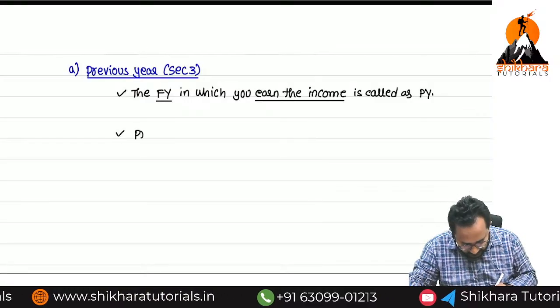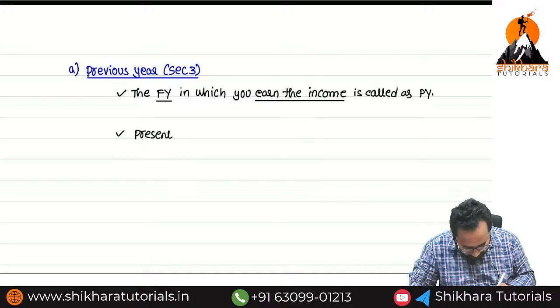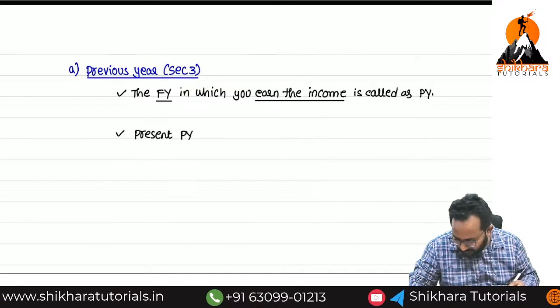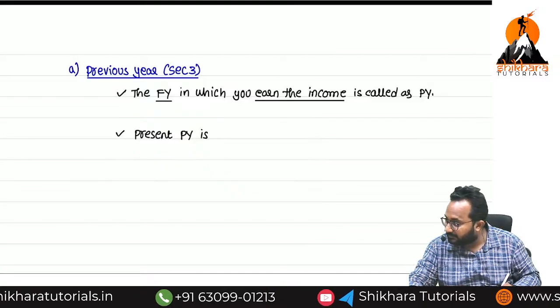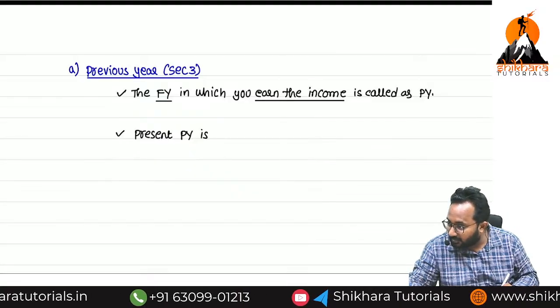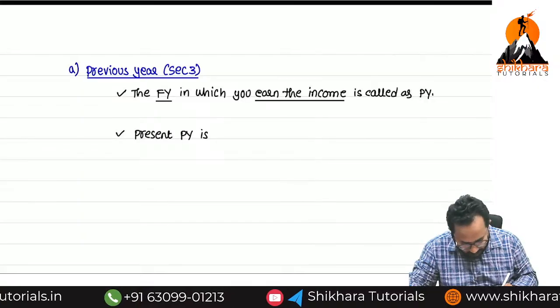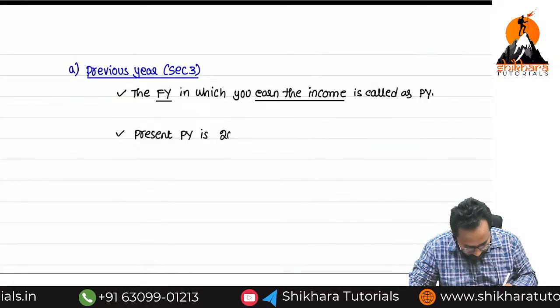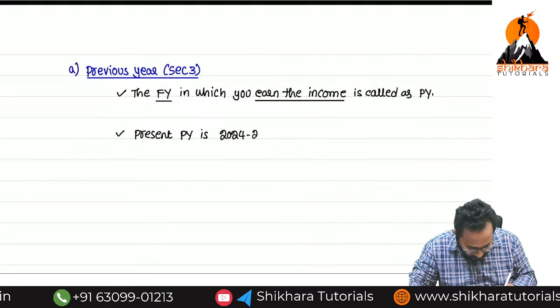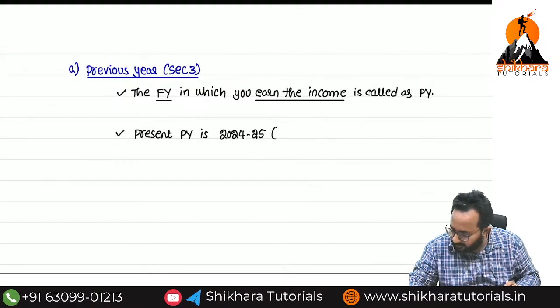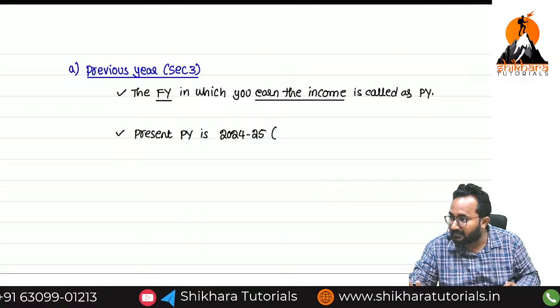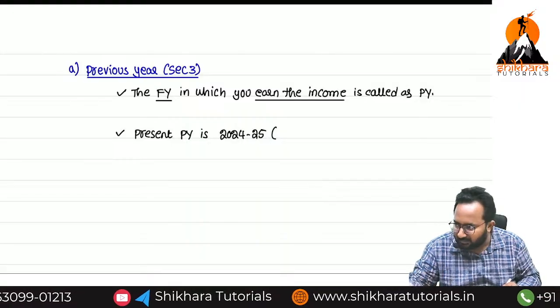Present previous year for our examination. What does present PY mean, ma? Previous year, any idea? 2024-25. For previous year 24-25, how many months does it have? 12 months.